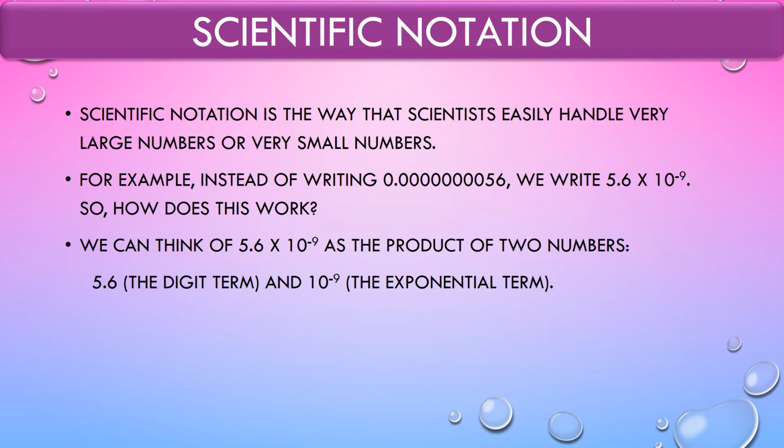So scientific notation is the way that scientists easily handle very large numbers or very small numbers. For example, instead of writing 0.00000056, we can simply write it in the format of scientific notation, that is, after one digit there should be a decimal point, and then times 10 raised to an exponent. It depends whether it will be negative or positive. If it is 0.00 and so on, then it will be negative, otherwise it will be positive.